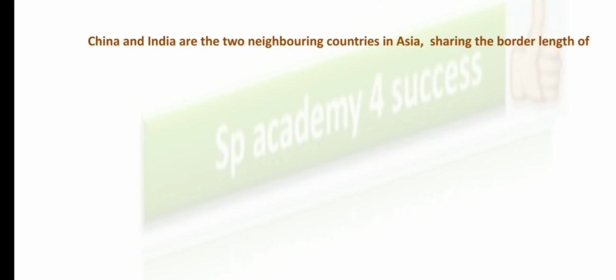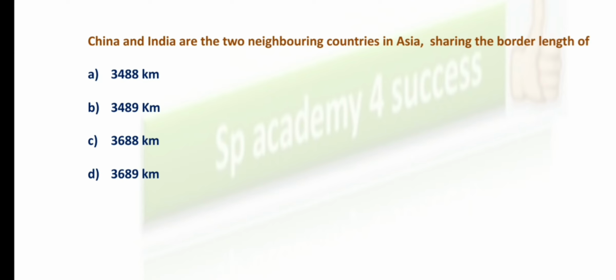China and India are 2 neighboring countries in Asia, sharing a border of what length? Simply put, what is the length of the border of India and China? See the options here. Remembering the exact figure is also important here. So what is the border length of China and India?